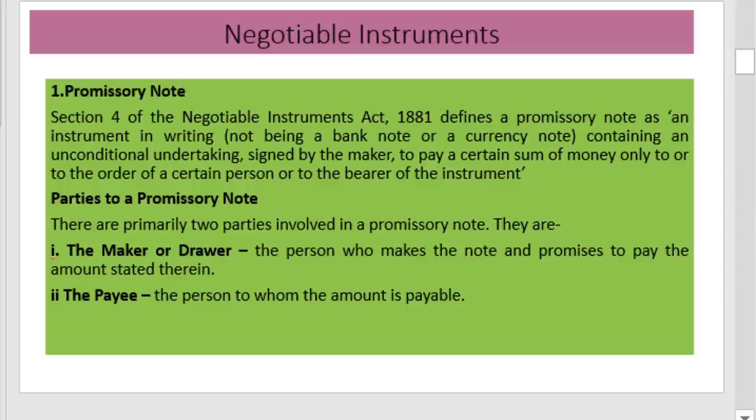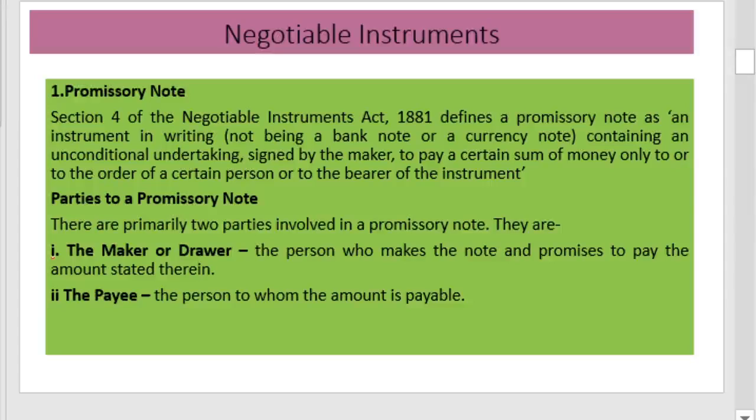The first type of negotiable instrument is the promissory note. According to Section 4 of the Negotiable Instruments Act 1881, a promissory note is defined as an instrument in writing, not being a banknote or a currency note, containing an unconditional undertaking signed by the maker to pay a certain sum of money only to, or to the order of, a certain person, or to the bearer of the instrument.